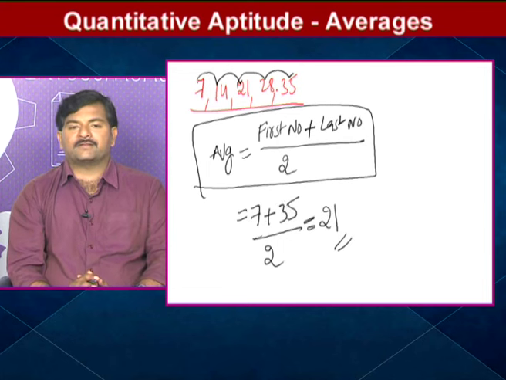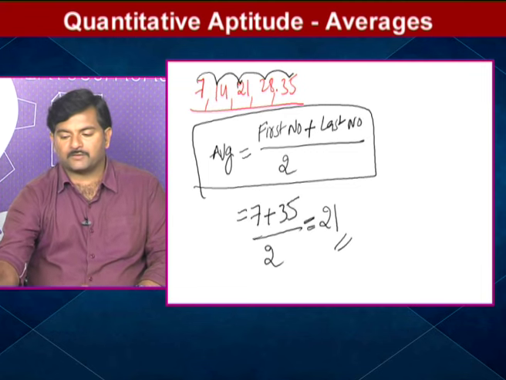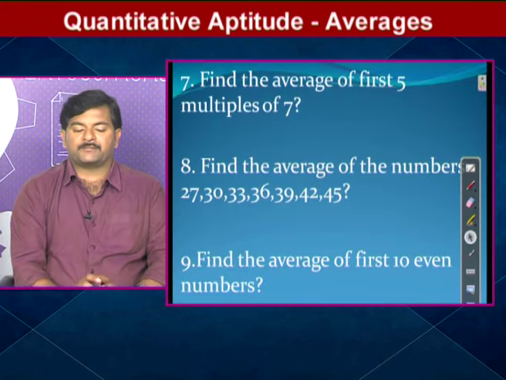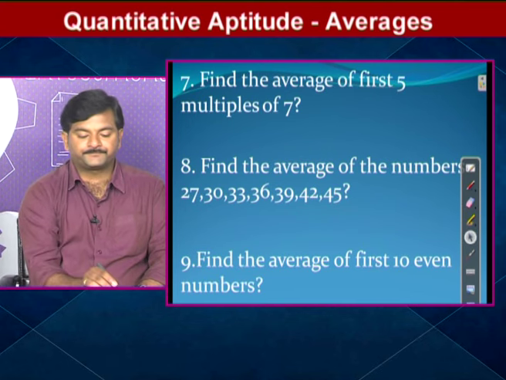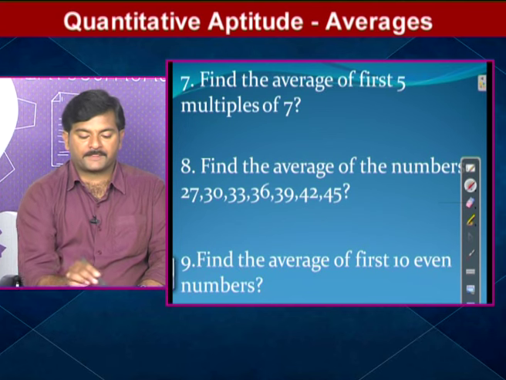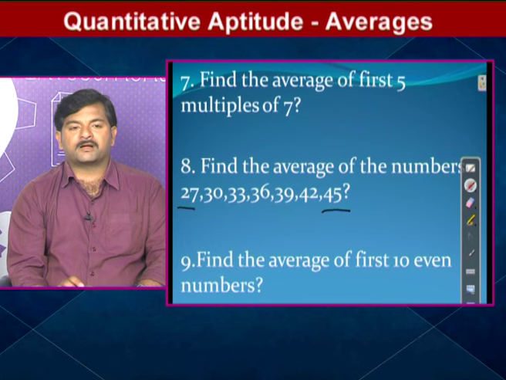That's why average equals first number plus last number by 2. Okay. Now we'll move on to the next question. Question number 8. Find the average of the numbers 27, 30, 33, 36, 39, 42 and 45. Observe here. Can I say in this case also all the observations differ by a constant term?